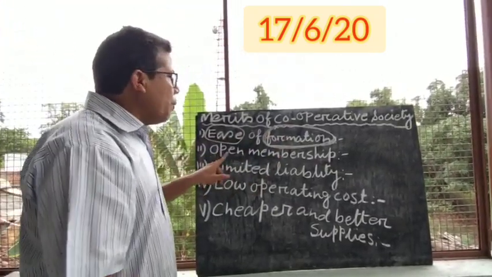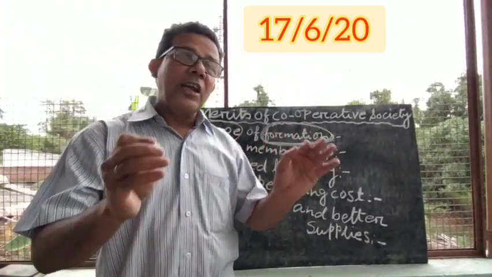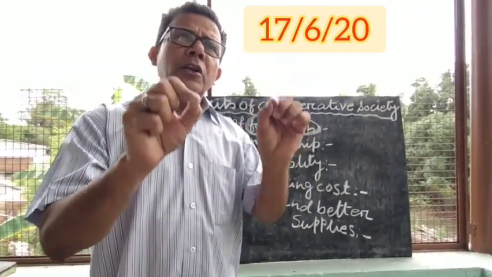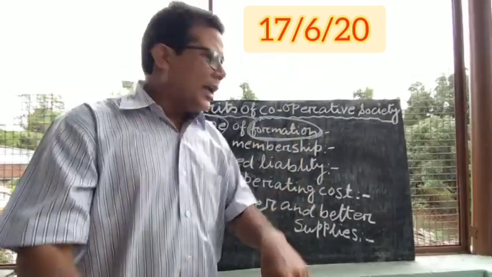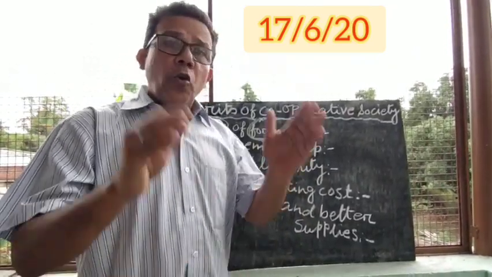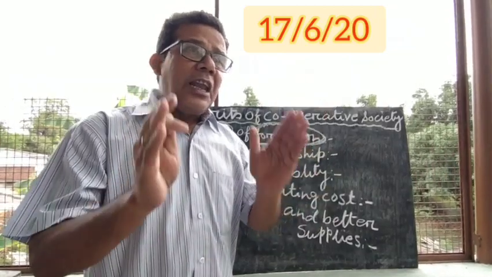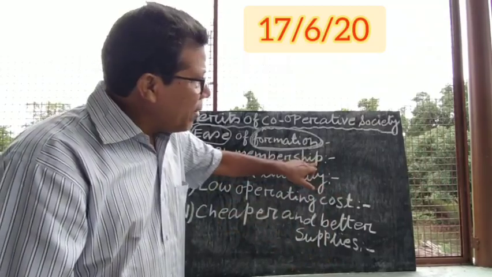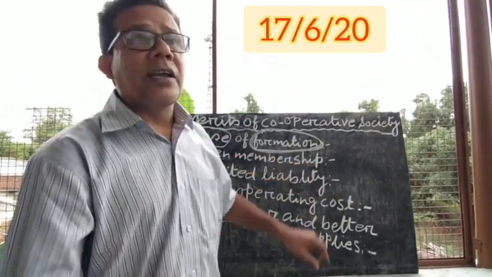Second point, open membership. Yesterday only I told you, one of the most important points of cooperative societies is open membership. That means in cooperative societies, anyone belonging to that society can be a member of the cooperative society.